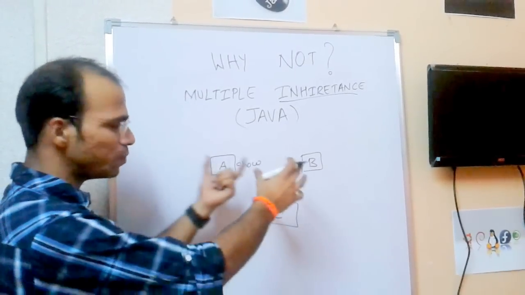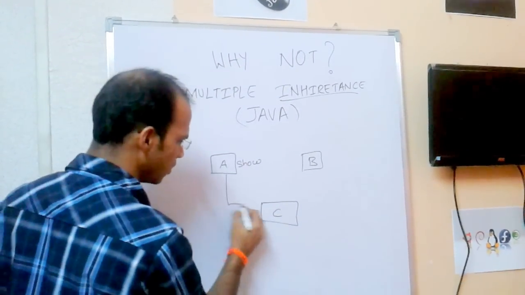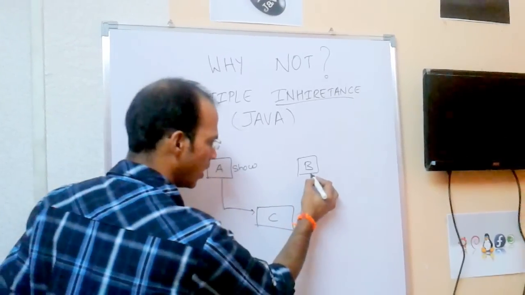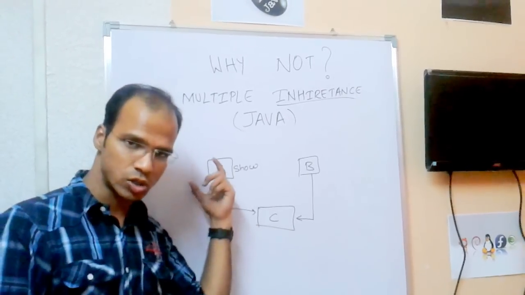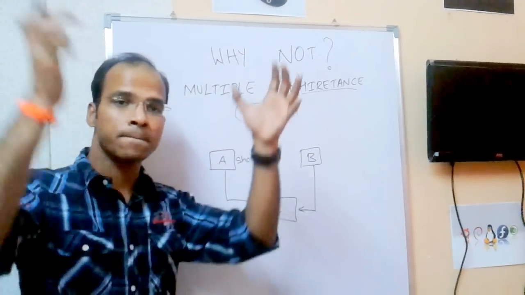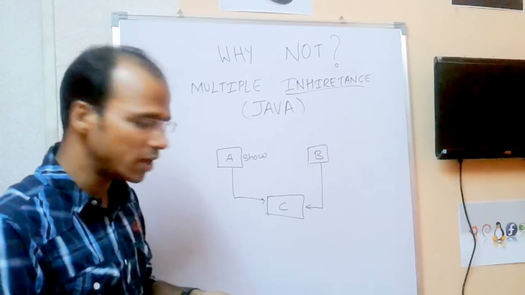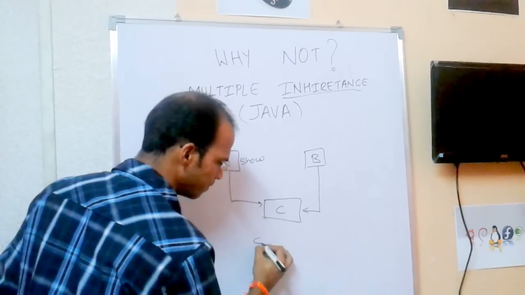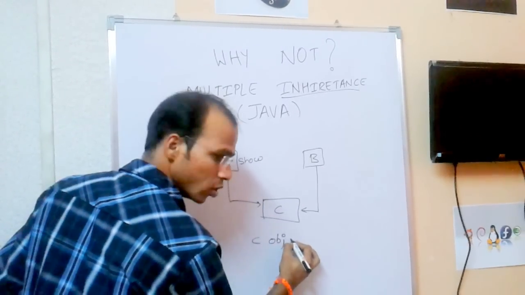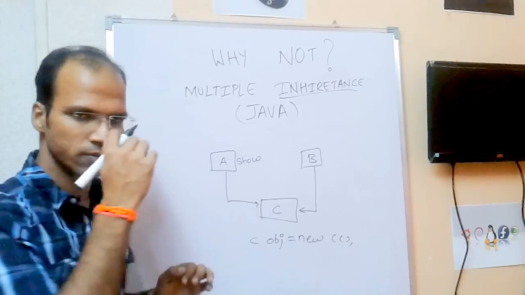Now the A class and B class are base classes and C is the derived class. That means C extends A and C extends B, both. So C now extends A also, B also. It is called multiple inheritance. Now when we talk about multiple inheritance, if I create an object of C, obj = new C constructor.